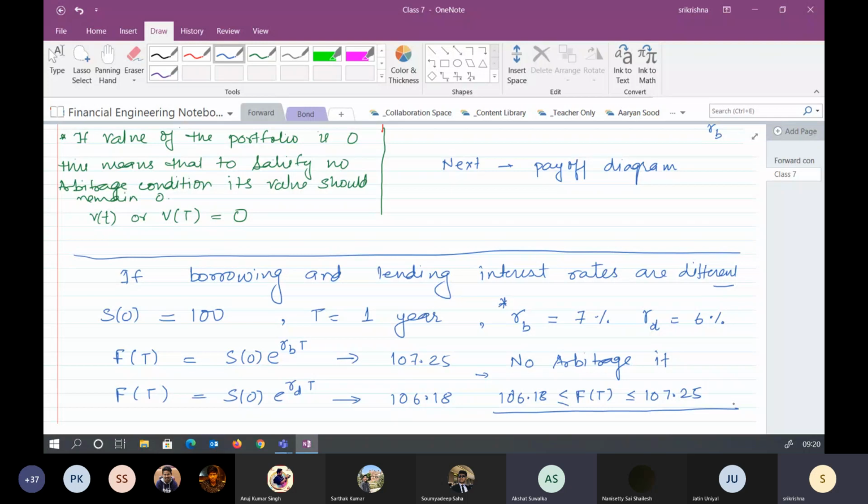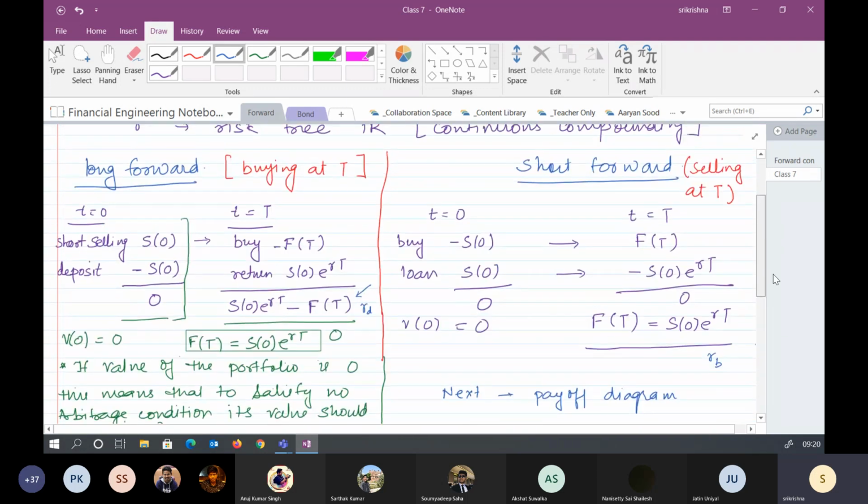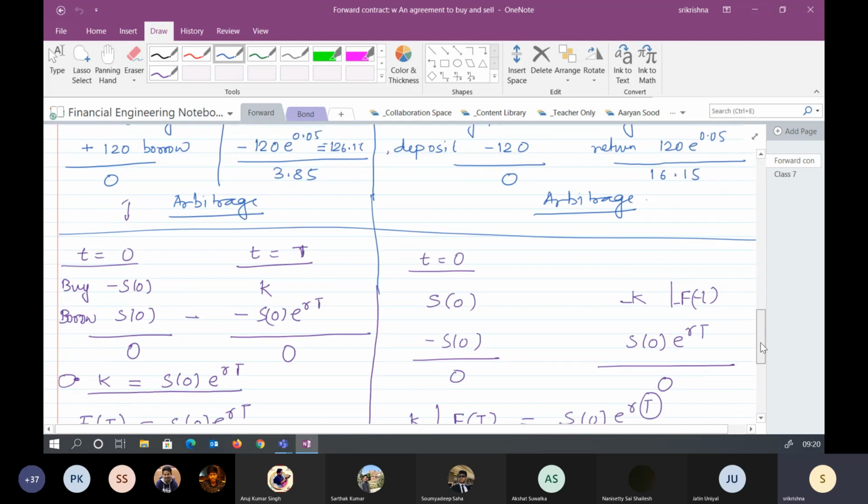Okay, now when can you have a profit? In the previous case we simply said that the borrowing and lending interest rates are the same. So Akshat, to answer your question, let's look at what we talked about the previous day.